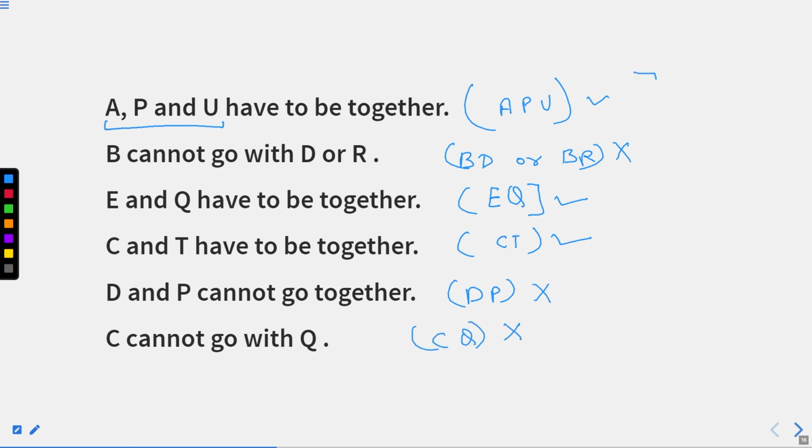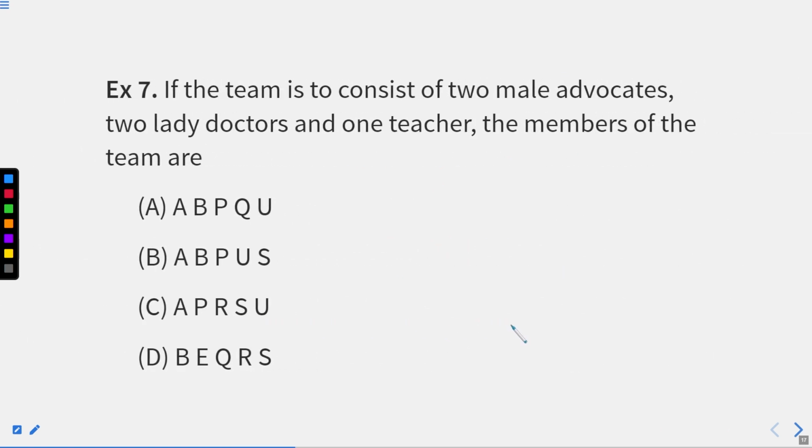So I have made the statements very clear for you all, right? You can read the instructions and find out that A, P, U have to be together. B, D or B, R are not supposed to be together. E, Q and C, T can be together separately, right? D, P cannot be together. C and Q cannot be together. Now these are the conditions that are given, total 6 in number. Now you have to follow these conditions and find out the answers of question number 7 to question number 11, right? So first we'll read all the questions and then start finding the answers. So question number 7, right?